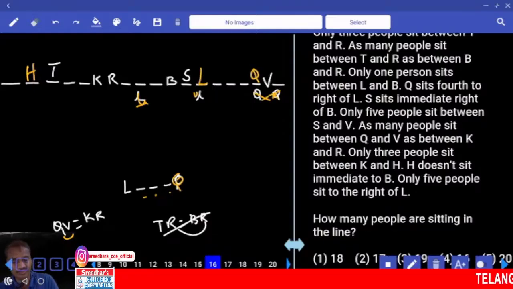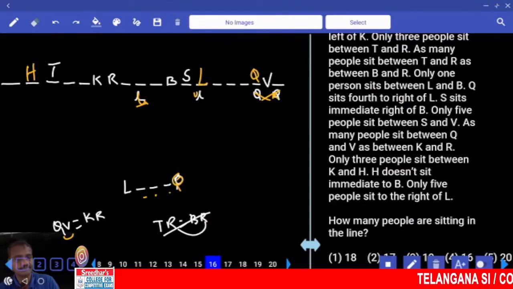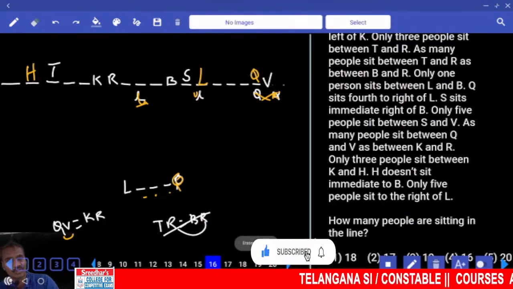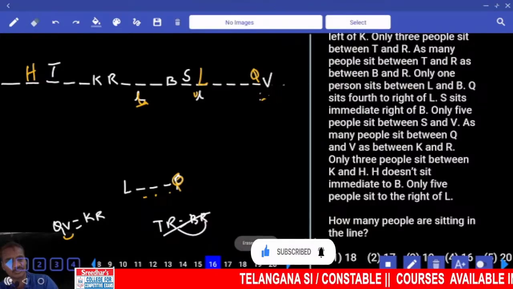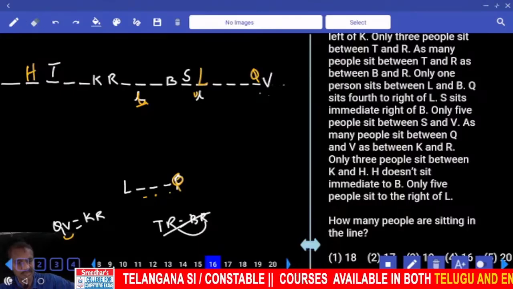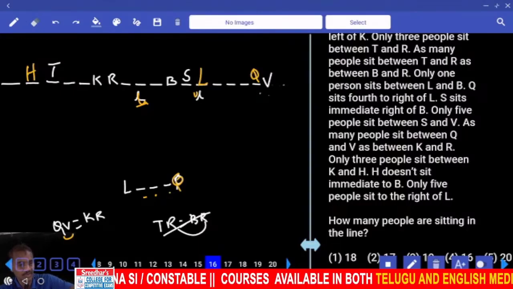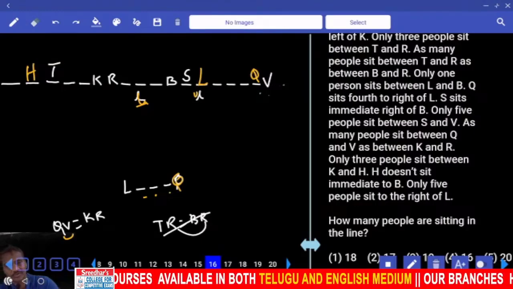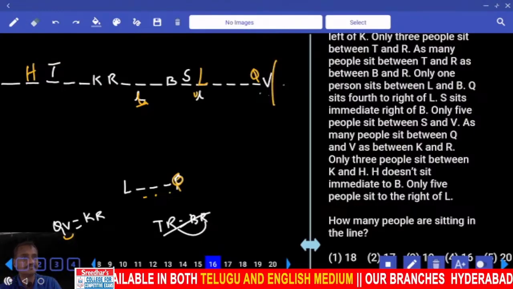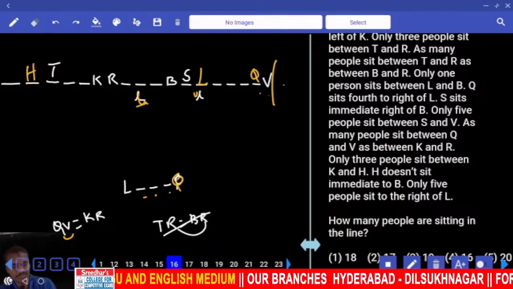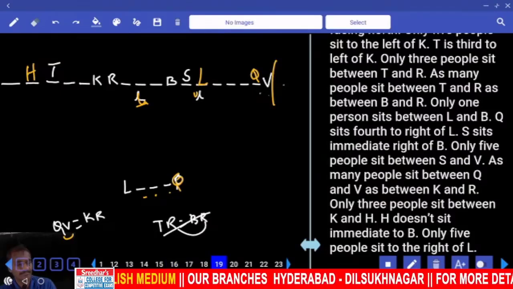Then this is the final arrangement we have. Many other information we have. Now R cannot be here, Q cannot be here, and so Q must be here. Then any other information, as many people between Q and V as between K and R. And only 5 people sit to the right of L. Now V is at the right extreme end. Now this is about question number 16 to 19.